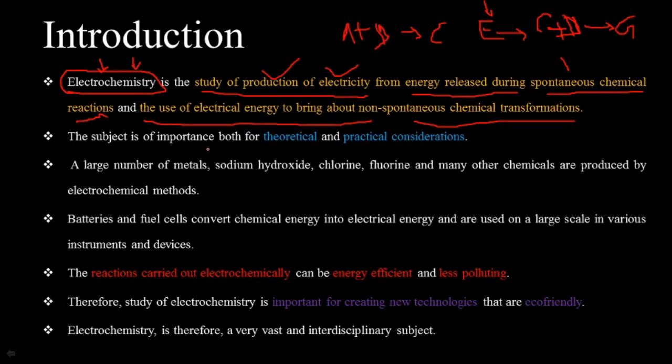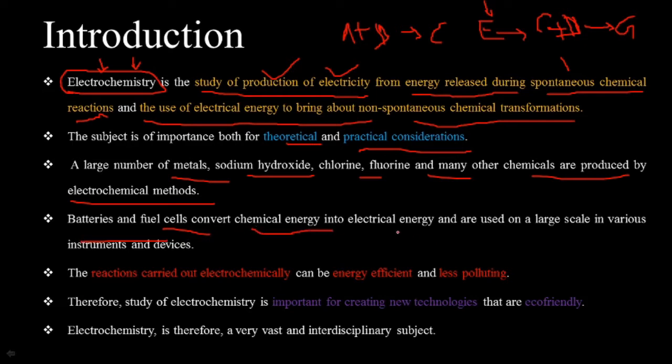This is important for both theoretical and practical consideration, because a large number of metals, sodium hydroxide, chlorine, fluorine, and many other chemicals are produced by the electrochemical method. Applications also include batteries and fuel cells, which convert chemical energy into electrical energy and are used on a large scale in various instruments and devices.